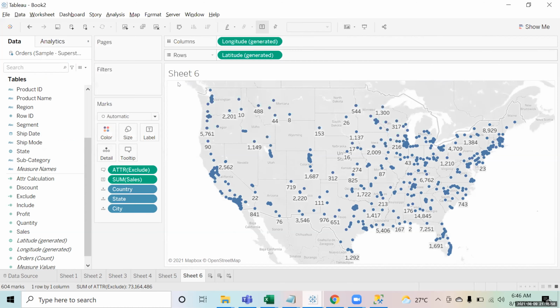Interview questions are generally just about the topics. Like what exactly is data blending? What's the difference between a grouping and a set? They will give you a small data set and ask you to create a chart in front of you in the interview itself. That is generally how a Tableau interview goes.